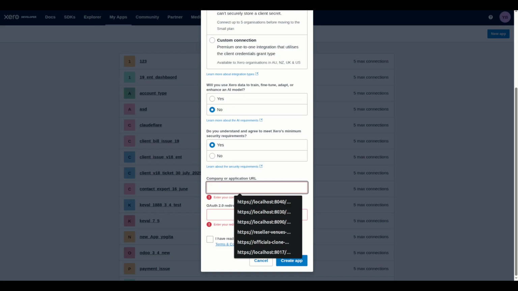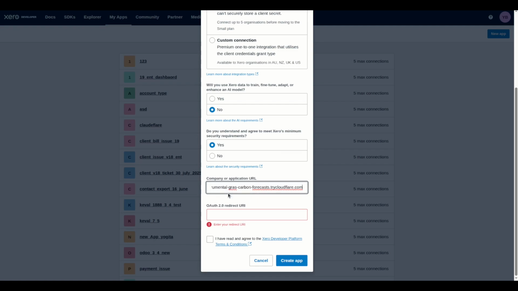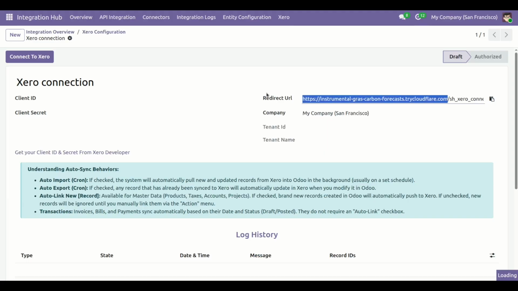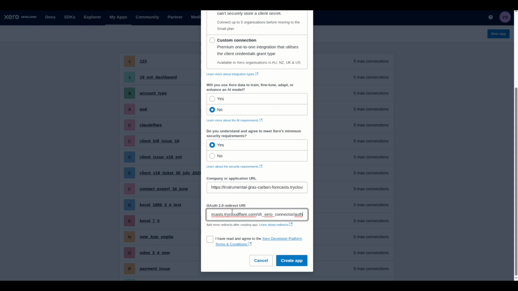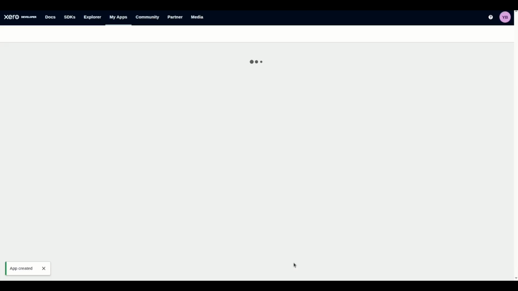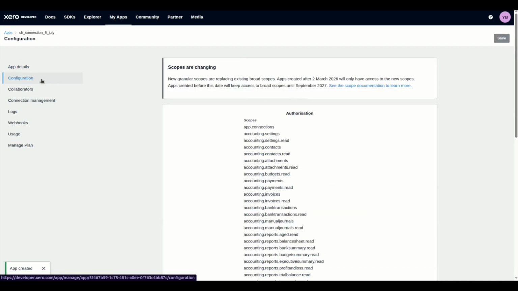For the company URL, you need to add the base URL here, and for the redirect URL, Odoo automatically generates a redirect URL. So copy this redirect URL and paste it here. Click create app. Go to the configuration.